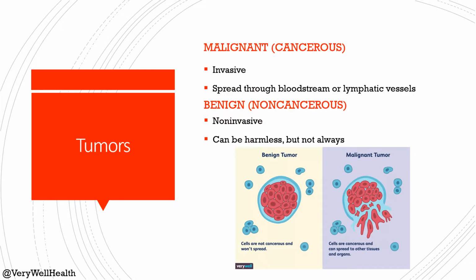The two different types of tumors are malignant, which are cancerous, and benign, which are non-cancerous. Some characteristics of malignant tumors are that they are invasive and spread via the bloodstream or lymphatic vessels. These tumors can spread around the body, creating multiple tumors in different areas, which is why it is important to diagnose and find tumorous masses as quickly as possible. Benign tumors are non-invasive, so they are non-cancerous. These tumors can be relatively harmless depending on where they form.